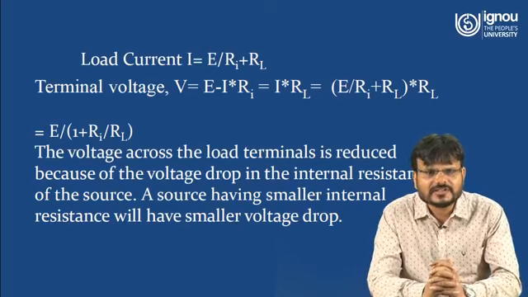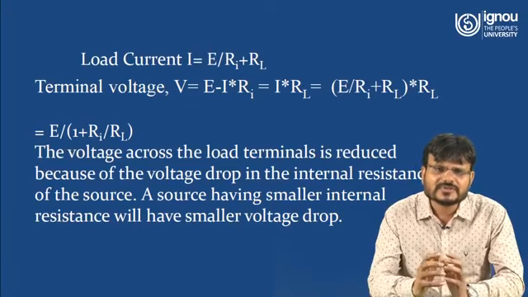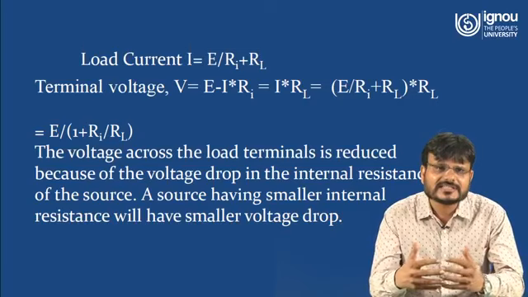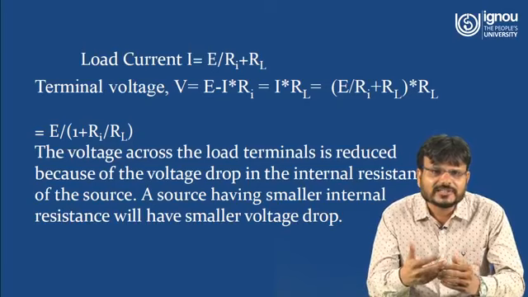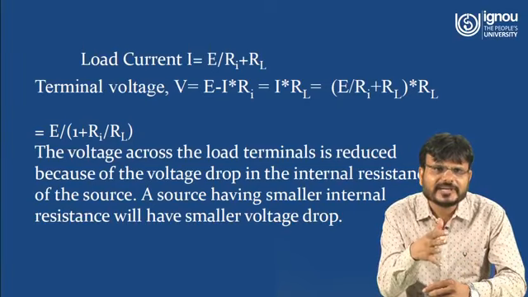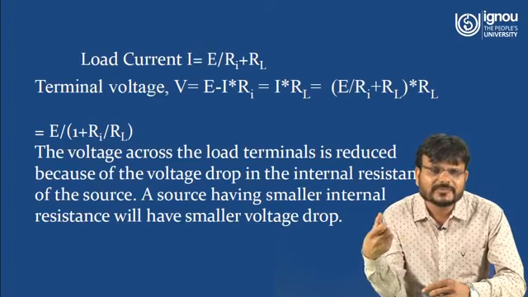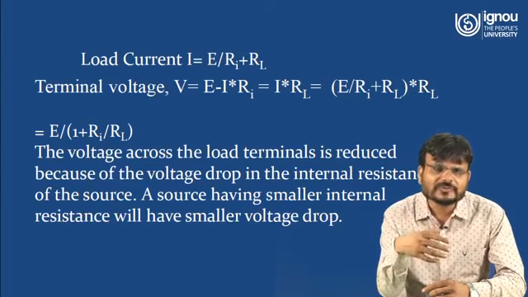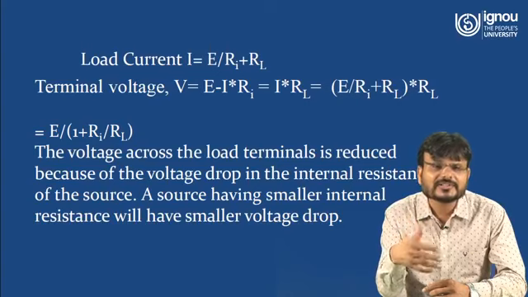So here you can see the voltage across the load terminal is reduced because of the voltage drop in the internal resistance of the source. And a source having a smaller internal resistance will have a smaller voltage drop, because all the internal resistances are connected in series. So as the value of the current increases, that means this product of current multiplied by load resistance will also increase. So whatever voltage you want to get at the terminal will be decreased. So what should be the internal resistance? Internal resistance of any source should be the minimum in case of a voltage source.